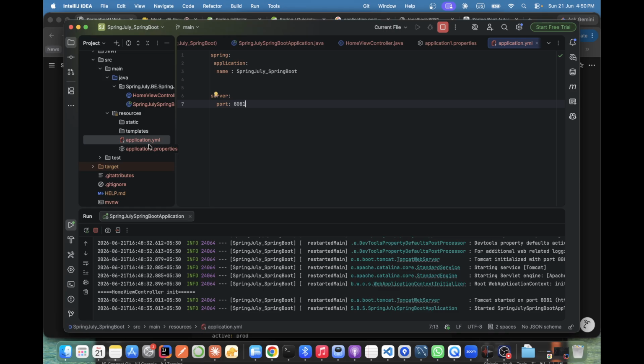So application.yml and application-local.yml, are they the same, or is there a difference between them? See, every time we actually need one file. To run a Spring Boot application, at least we need one file, either application.properties or application.yaml. Suppose I'm taking only one file, application.properties. Now we need to set up multiple stages, local, dev and all.